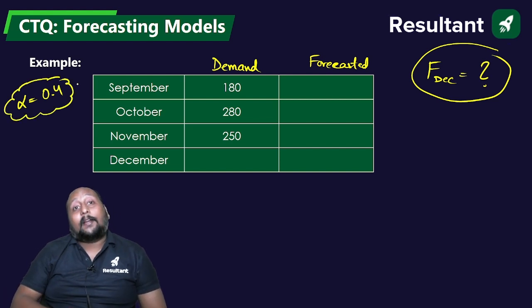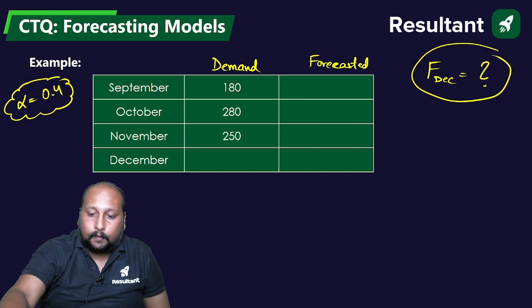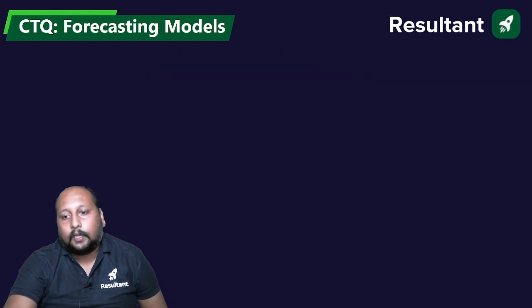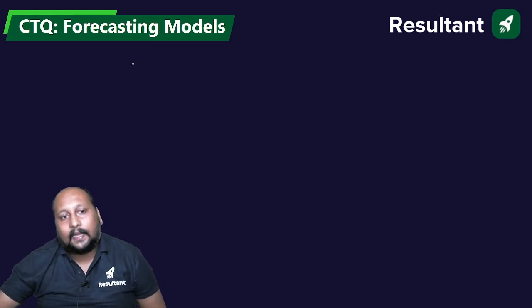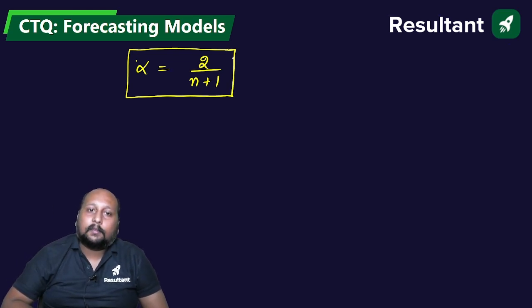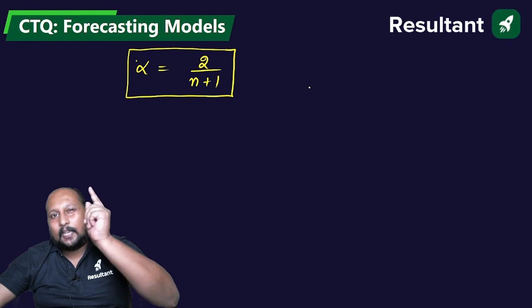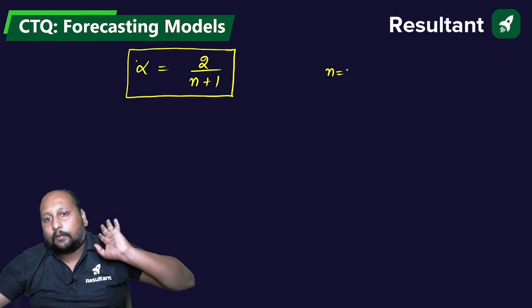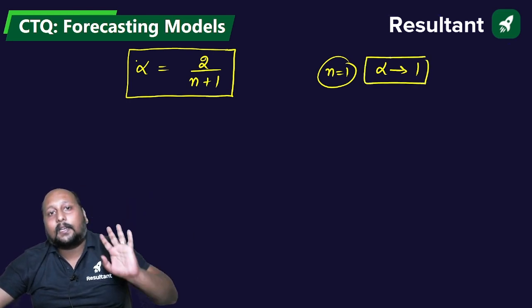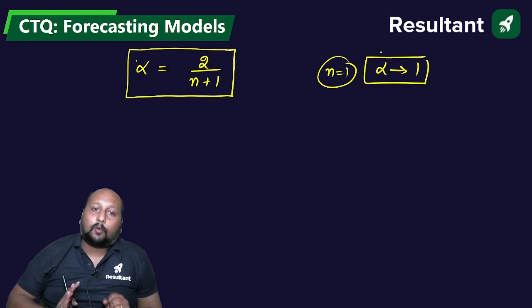Sometimes they do not give the value of alpha. If the alpha value is not given, then we can take a general expression: alpha is equal to 2 upon (n plus 1). If I take only one data point, the alpha value tends to 1, which is highly responsive in nature: the previous demand will be the forecast.